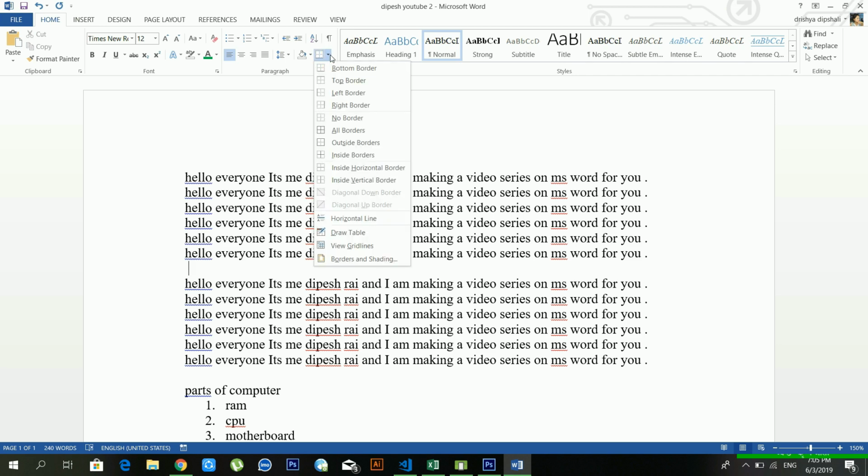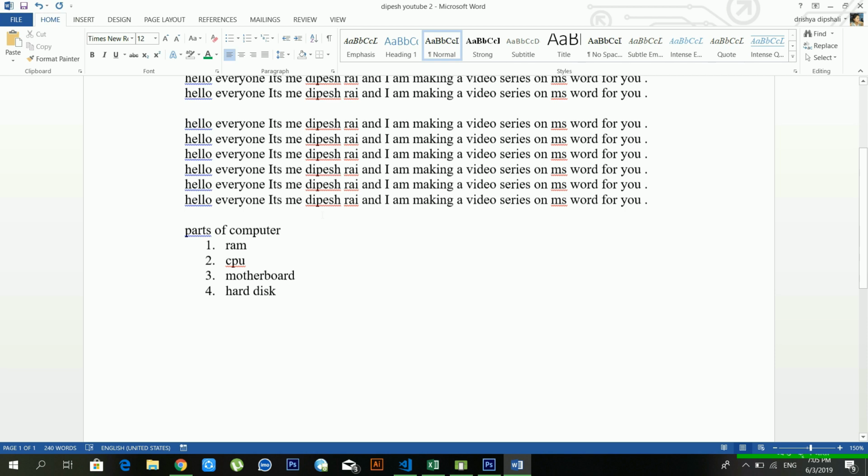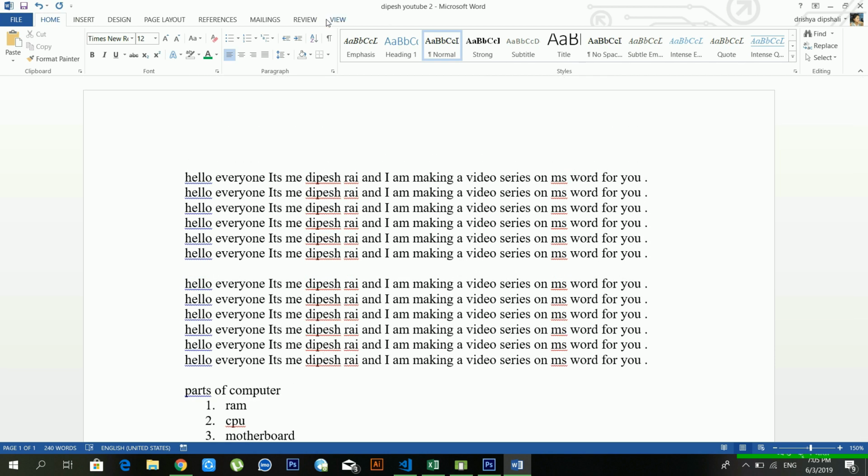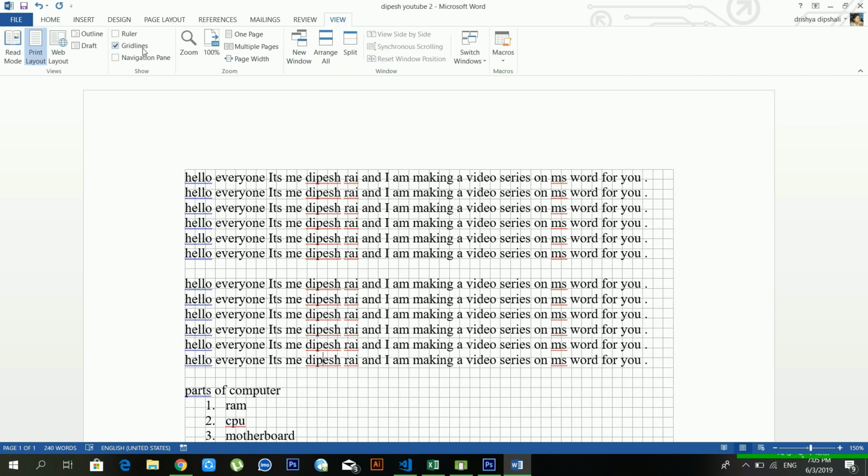Okay, just wait for a moment. Another option is view gridlines. We can see the gridlines in our page from here. Just wait for a minute. You can see the gridlines from here also. See, there are gridlines.